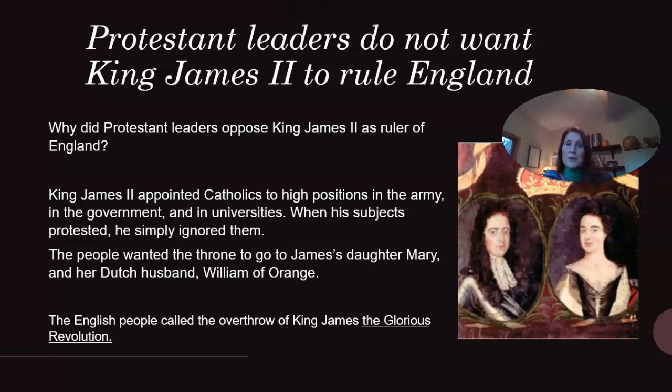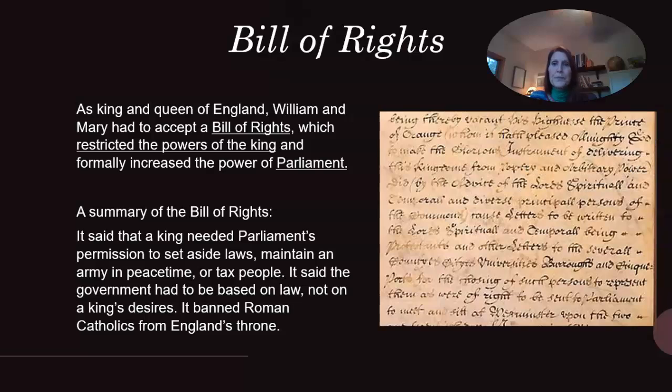And remember, an overthrow is basically when they come in and take over the government. Almost in a sense of anarchy, but there is ruling after that. Bill of Rights. As King and Queen of England, William and Mary had to accept a Bill of Rights, which restricted the powers of the king and formally increased the powers of Parliament.